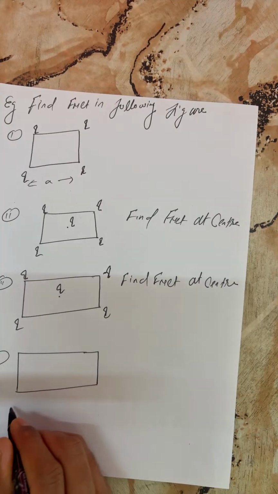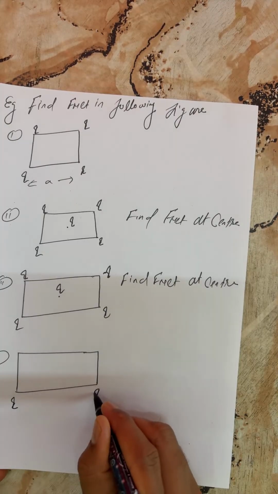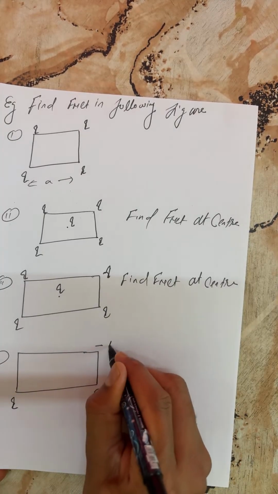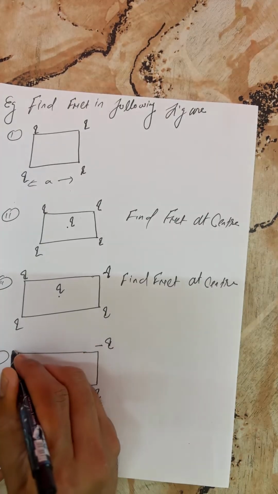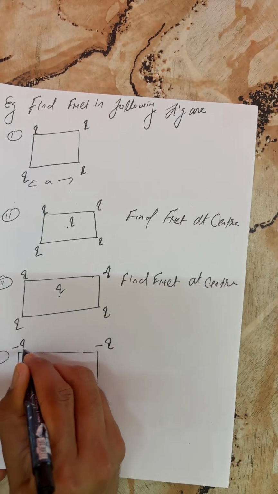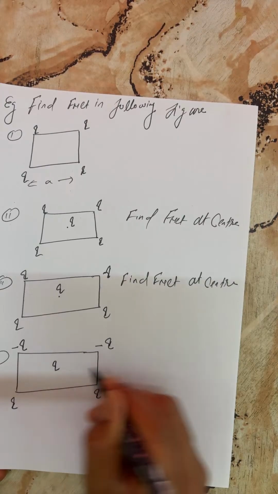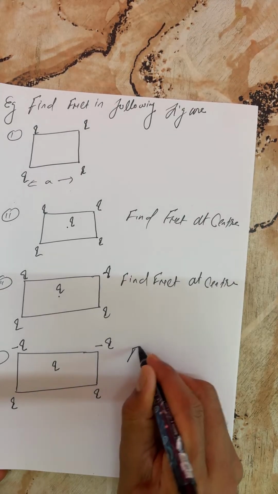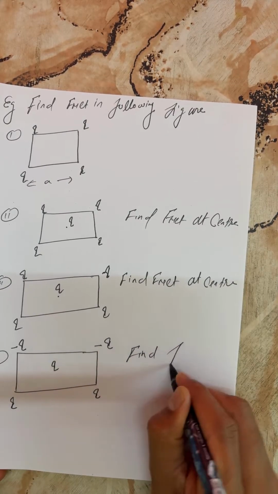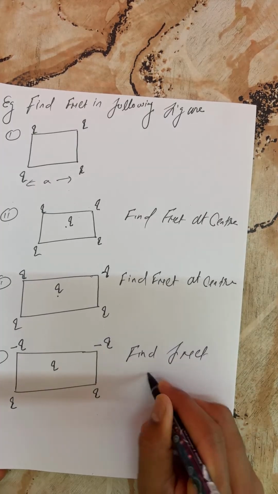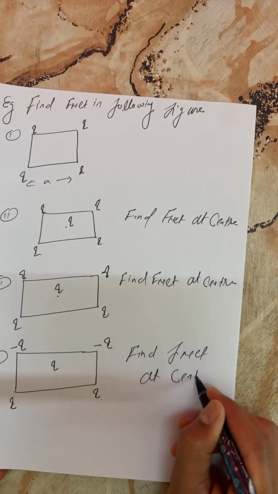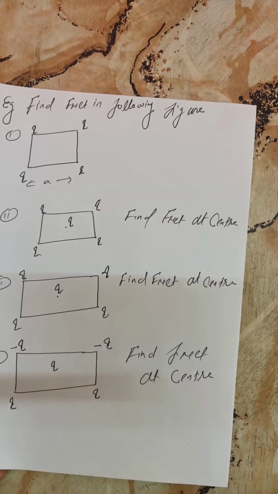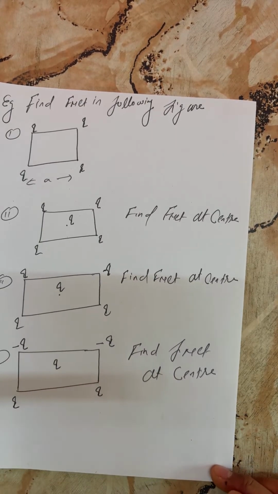This is the assignment you can do. You can solve and write your answer in the comment box of this video. I'll upload this video, you can watch it anywhere. The question remains the same: find F net at the center as shown in the figure. You can do this at home.